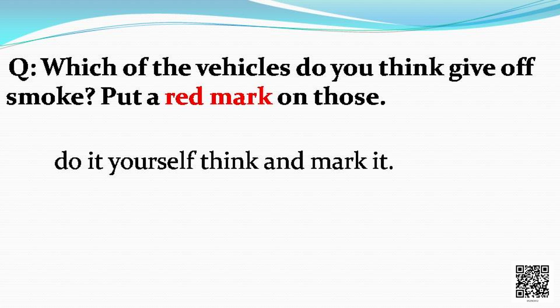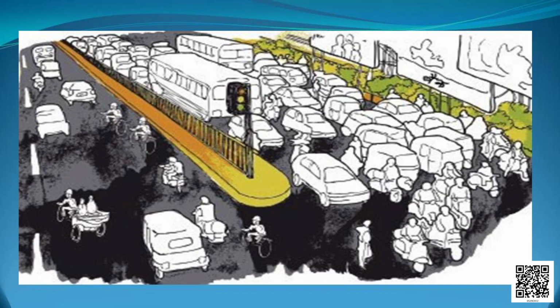Which of the vehicles do you think give off smoke? Put a red mark on those. So, children, what will we do? You have to look at the picture and also you can draw the picture. Imagine a road, with vehicles, cars, motorcycles, buses on it.